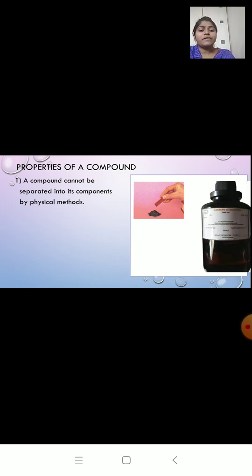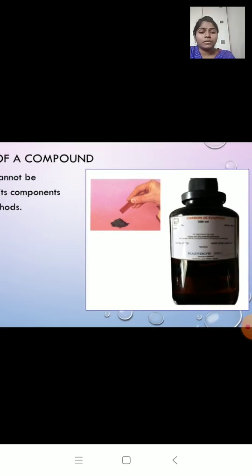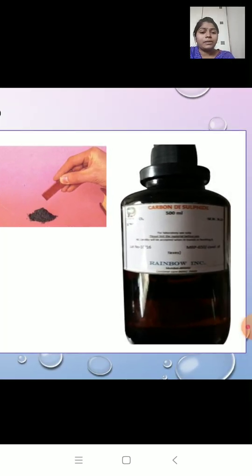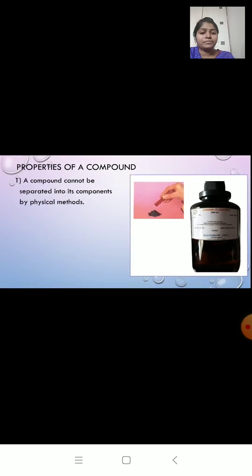Now, if I use a solution called carbon disulfide and add it to the compound, what will happen? Neither sulfur nor iron will dissolve, so no reaction takes place.